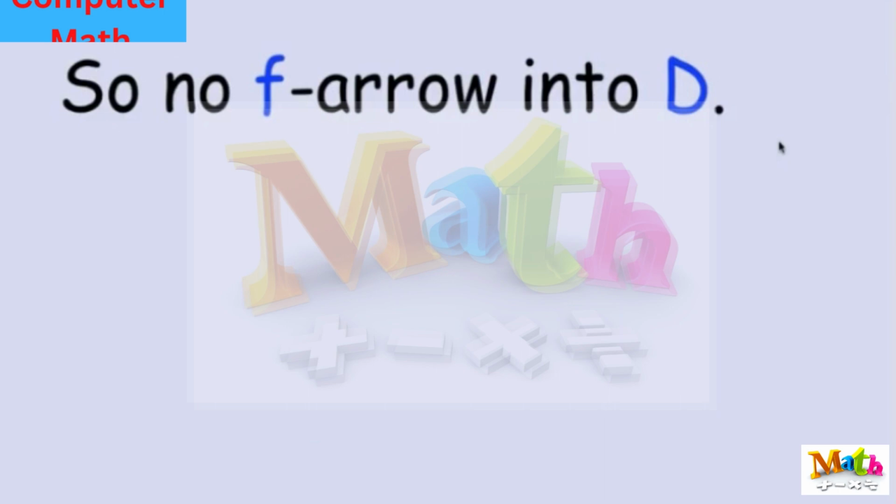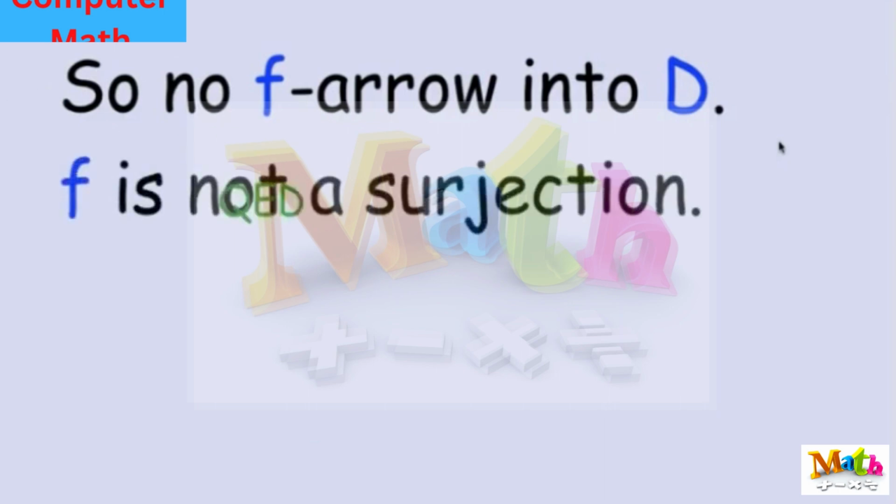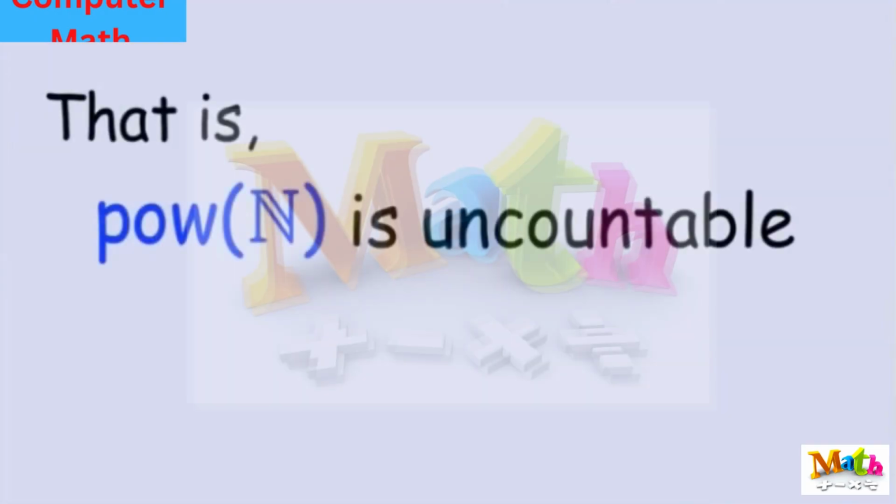That means that if I had such an F from A to the power set of A, it's not a surjection because D is always left out. So F is not a surjection, and since F is any function from A to the power set of A, none of them are surjections, and that means there's no surjection from A to the power set of A. In other words, A is strictly smaller than the power set of A. There's no surjection.